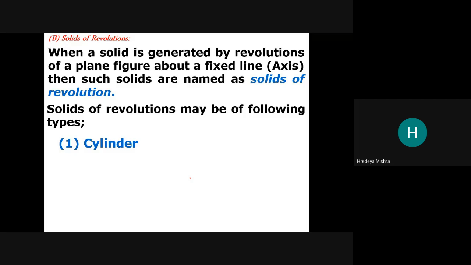Solid of revolution means you can fix a side of a 2D geometry, and about that you can rotate the whole geometry. Like that, you can fix this rectangular shape.